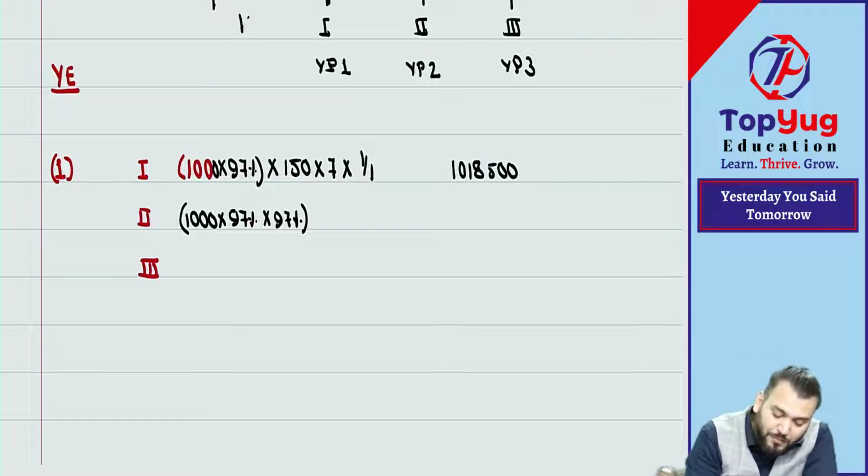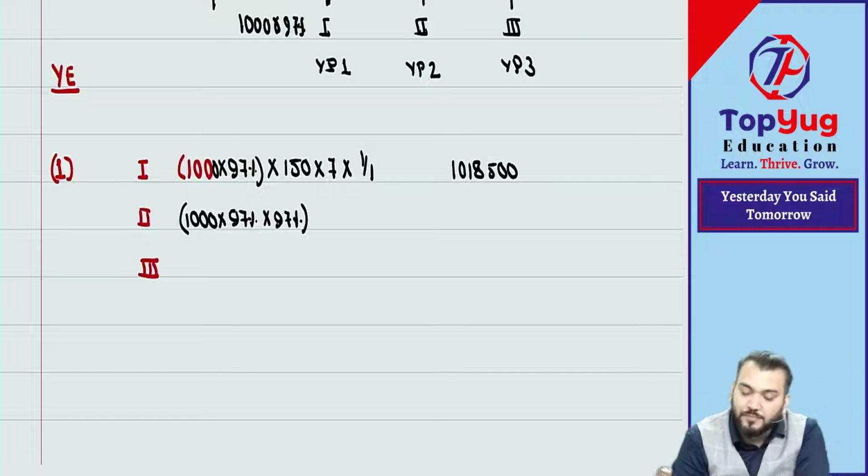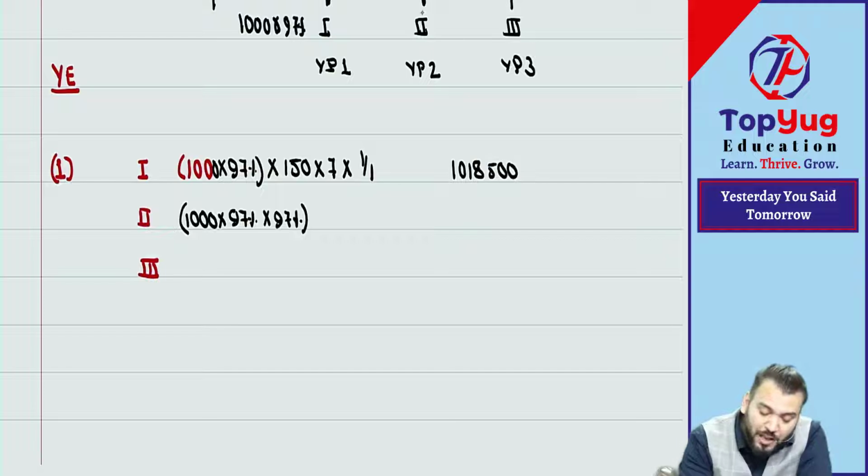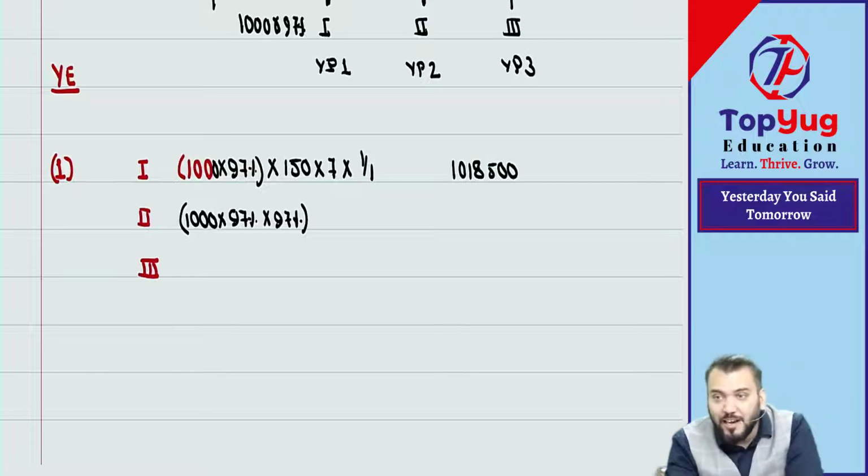So how many employees will vest? 1000 into 97% we have done. Correct. But group 2 will vest here. It means some employees will also leave in the second year. It is given that it is a 3% annual departure rate. So how many employees are expected to vest the option in the second year? It will be 1000 into 97% into 97%. 3% of employees will leave in the first year and 3% in the second year. Understood? Correct. So we'll do like this.